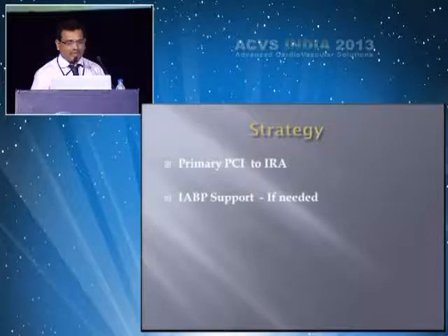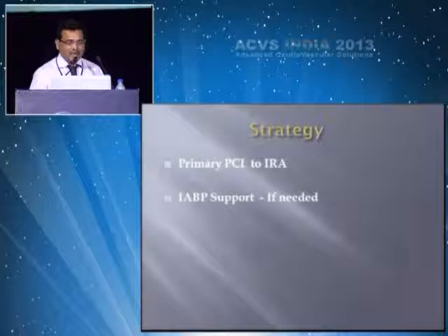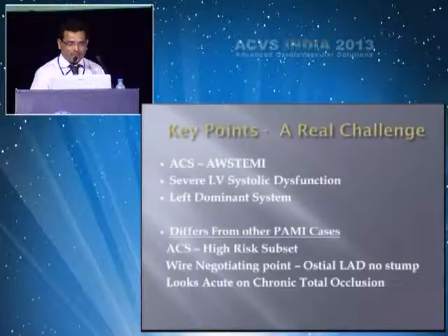My strategy in this case, after discussion with the relatives, was to do the primary PCI of LAD, and if required, in between, if the patient became unstable, we will keep the IABP. So why is this a challenging case?